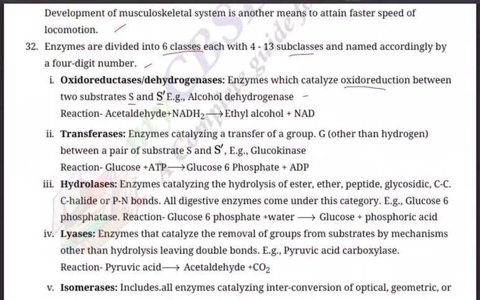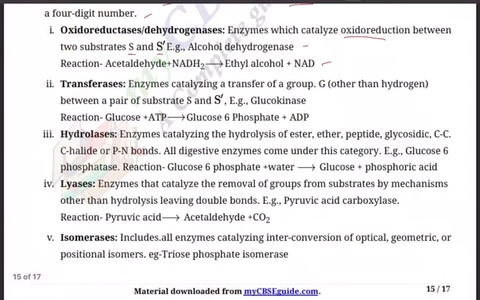Reductases, oxidoreductases or dehydrogenases: enzymes which catalyze redox reactions between two substrates S and S dash. Alcohol dehydrogenase reaction: acetaldehyde plus NADH2 gives ethyl alcohol plus NAD. Next, transferases: enzymes catalyzing a transfer of a group other than hydrogen between a pair of substrates S and S dash, like glucokinase: glucose plus ATP gives glucose 6-phosphate plus ADP.